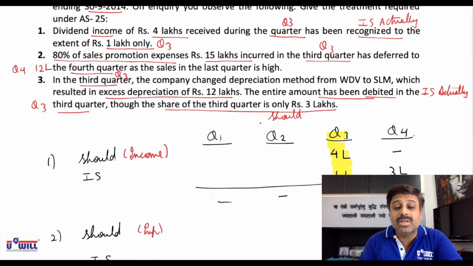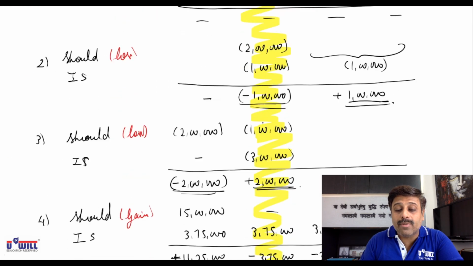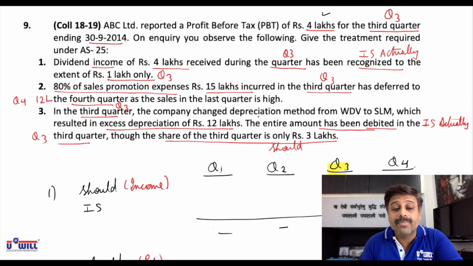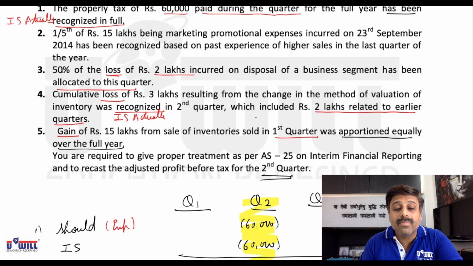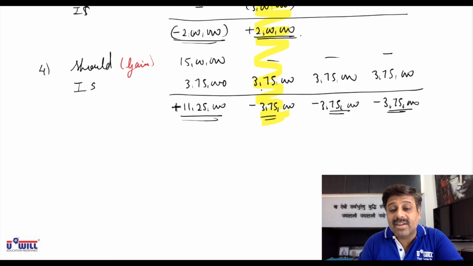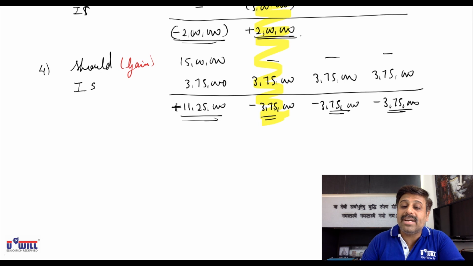And the third is depreciation of 1 lakh, sorry. Fourth is cumulative loss. Fifth, you will say sale of inventories: no amount should have been taken in quarter 2, but 3,75,000 has been taken in quarter 2. So 3,75,000 will be deducted from profits of quarter 2. So what will be the correct profits of quarter 2?